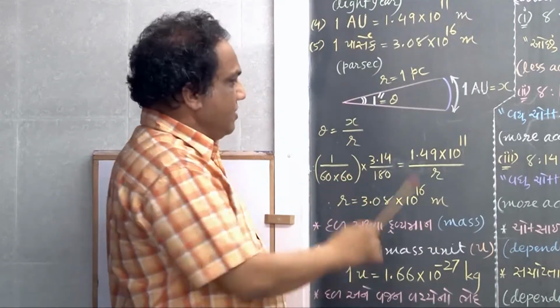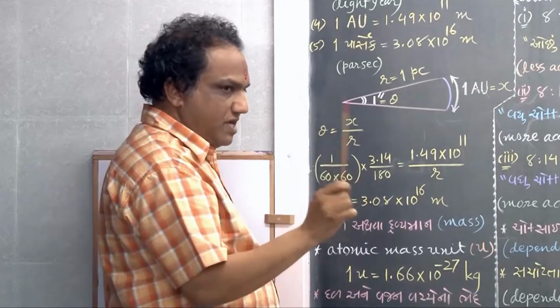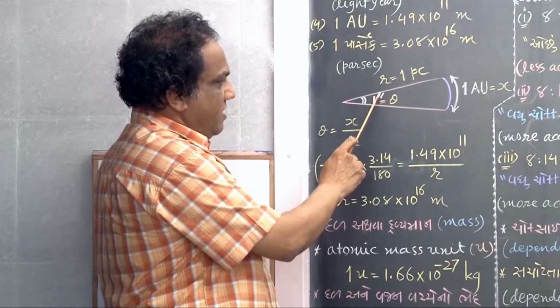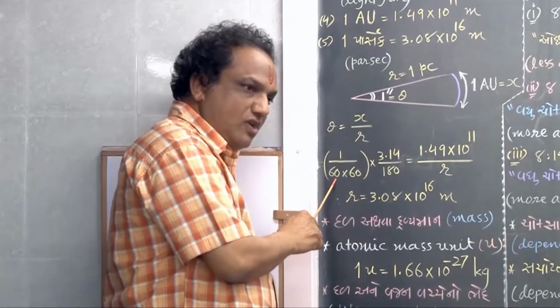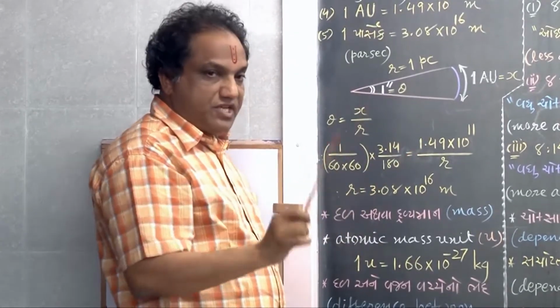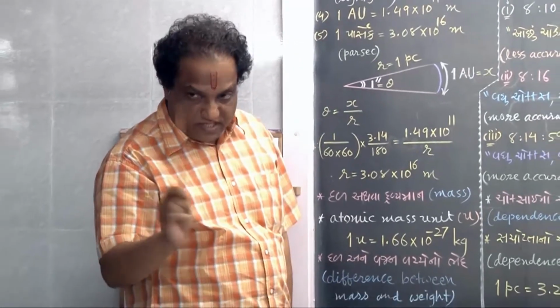You know all the values, then you can find out r. I am showing you how to do that. This angle you must write in radian. What is the angle right now? 1 second. Convert 1 second first into minute. 1 second is 1 upon 60 minute, means you have to divide by 60.